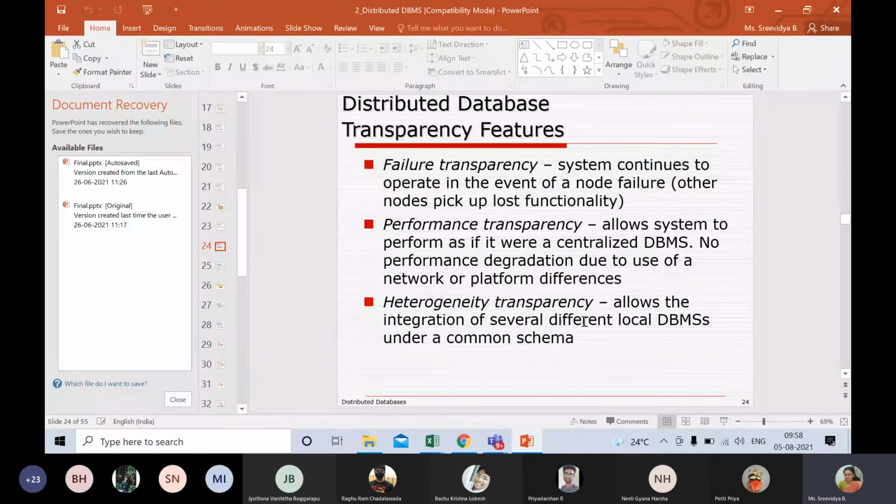Then the last one is heterogeneity transparency. In heterogeneity transparency, what it says is it allows different kinds of schemas together. In case you have an Oracle, this is not fully heterogeneous. You remember the three different kinds, right? There is homogeneous, heterogeneous, and fully heterogeneous. In heterogeneous, you'll have a similar kind of architecture, that is RDBMS. So in case I have RDBMS, it could be Oracle or it could be MySQL, anything. So I will get the data from multiple places.